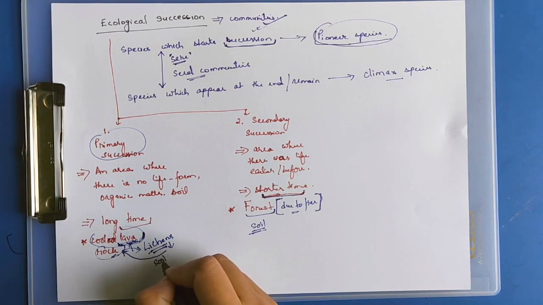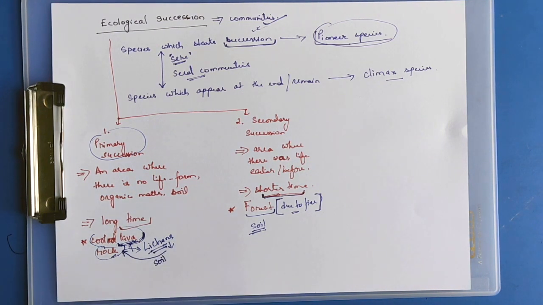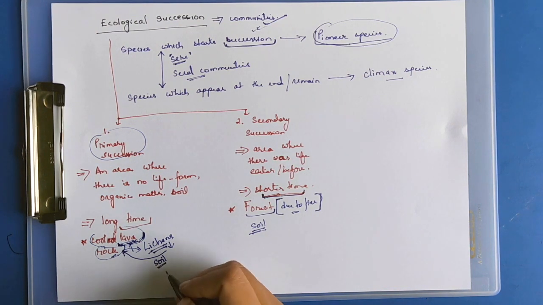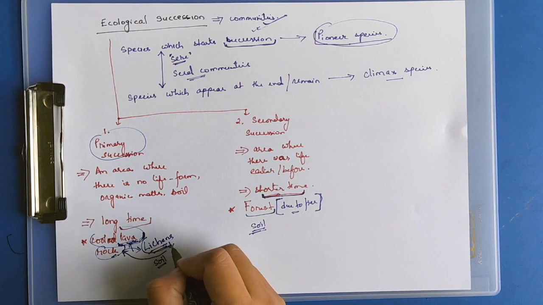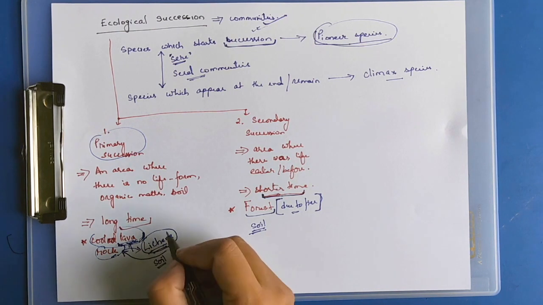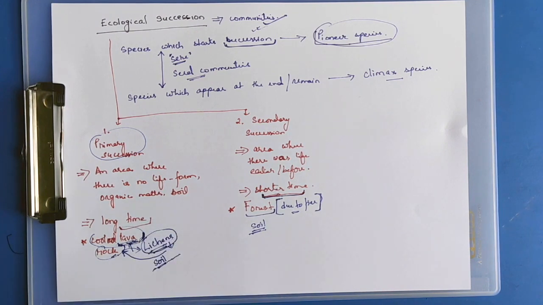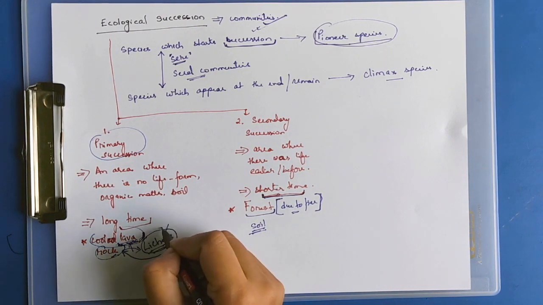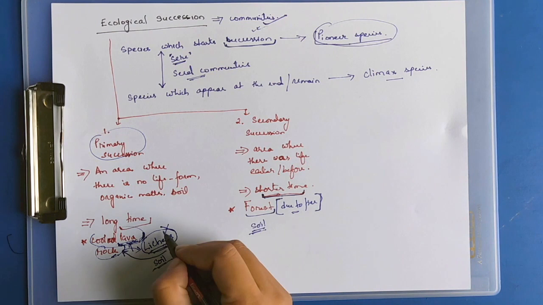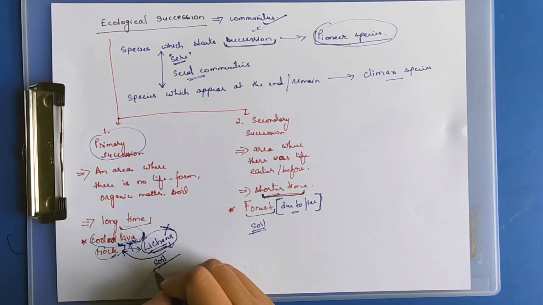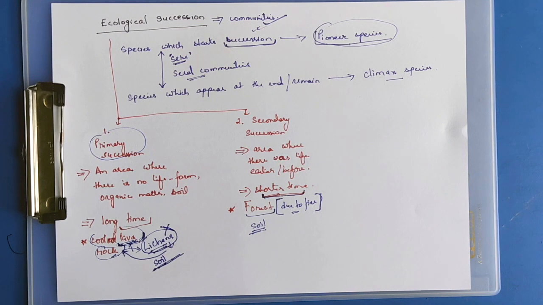As more soil forms from the breakdown, the lichens that grow on rocks cannot survive, so the lichens will die off. After the lichens, the next species are those that can grow even in little soil.